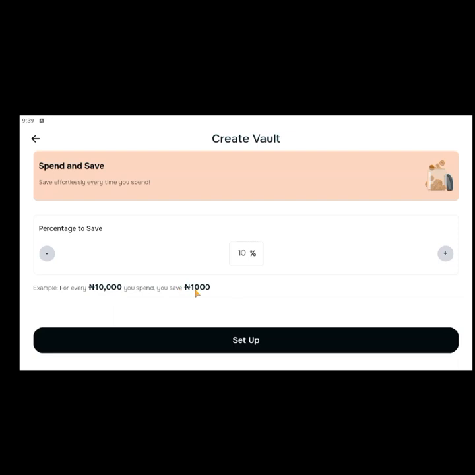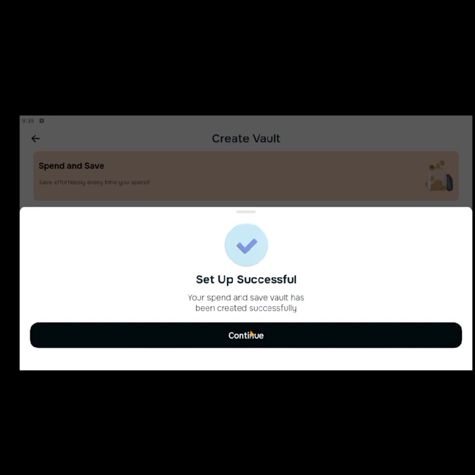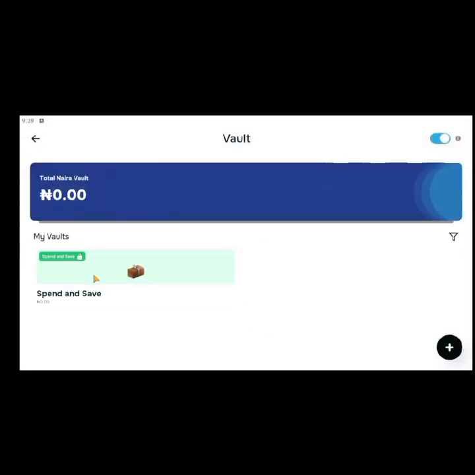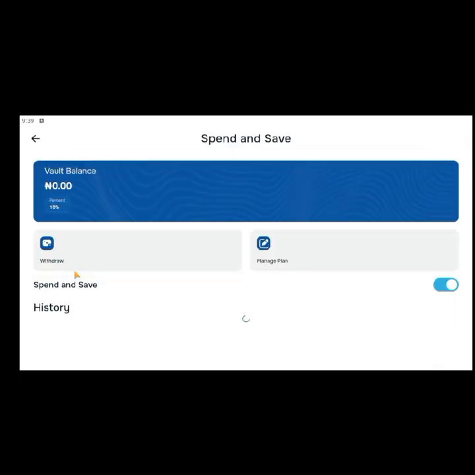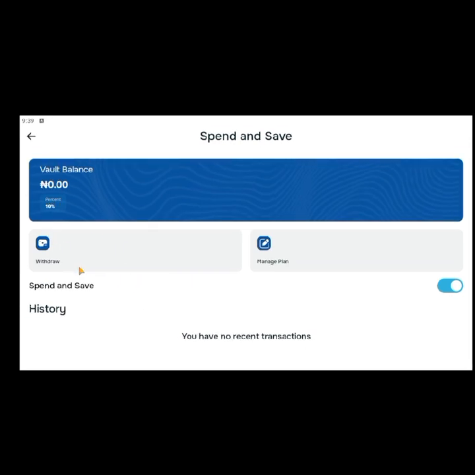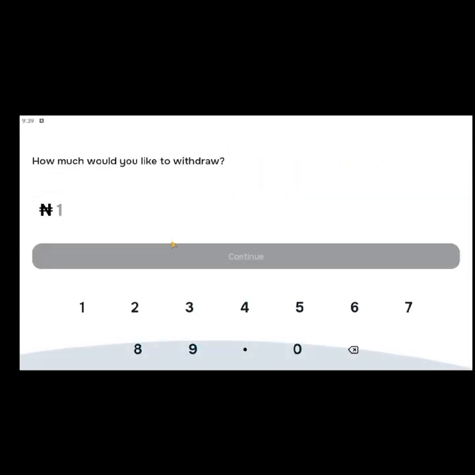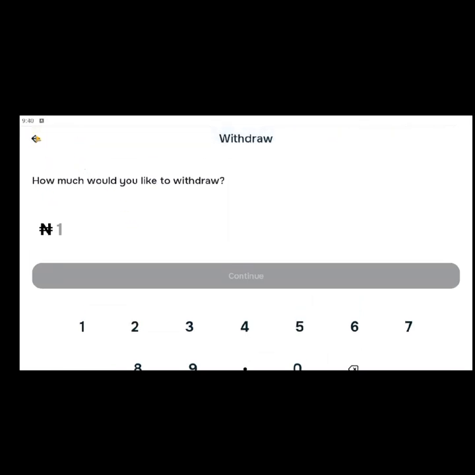If someone sent you 2,000 naira, it's going to remove 10% from the money and save the 10% for you, or anything you set. So every time someone sends money to you, automatically 10% is being deducted and saved under this vault. This is basically how it works. You can come to the vault and you can also withdraw it. So maybe you feel, oh, I want to use my money, so you can also withdraw. Very, very simple interface. So let's go back.